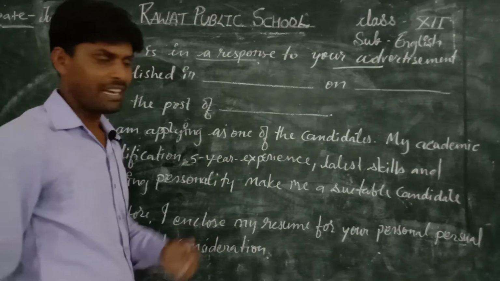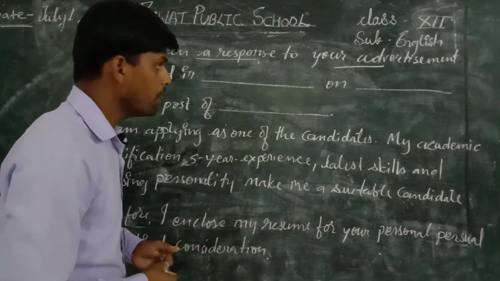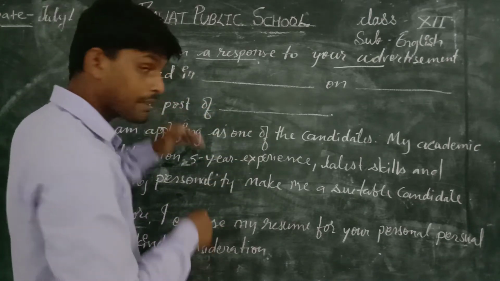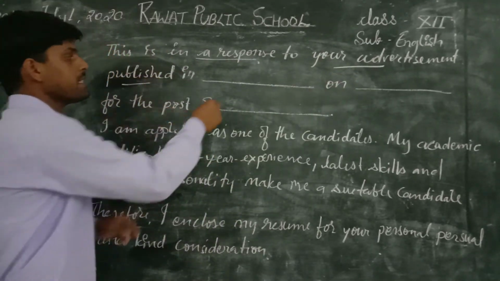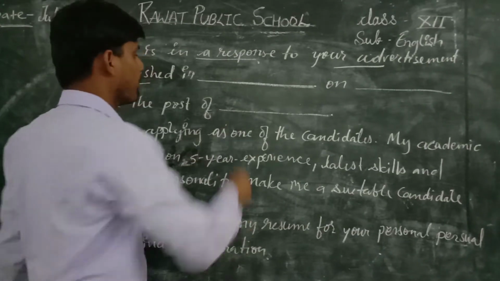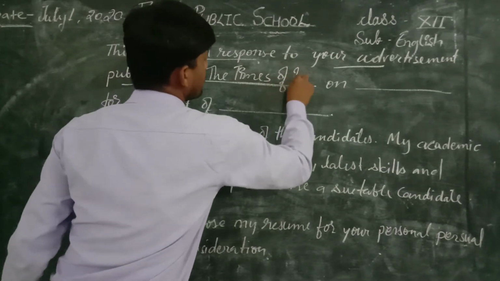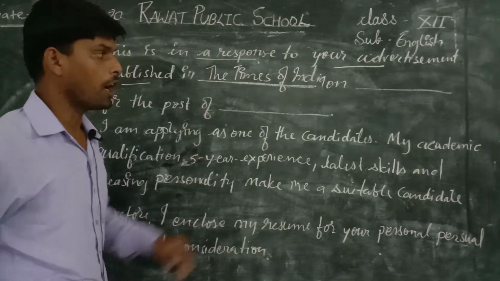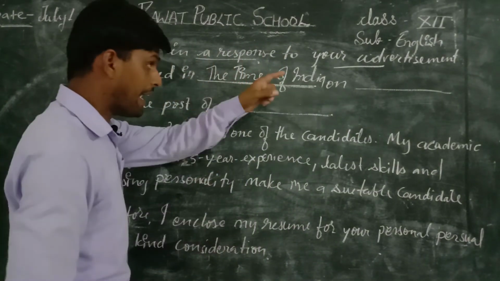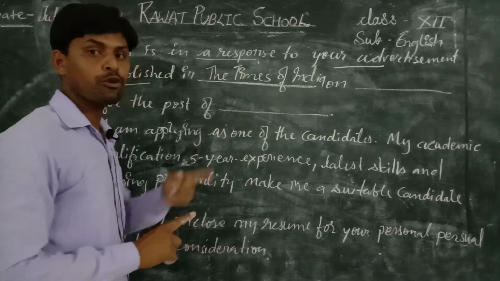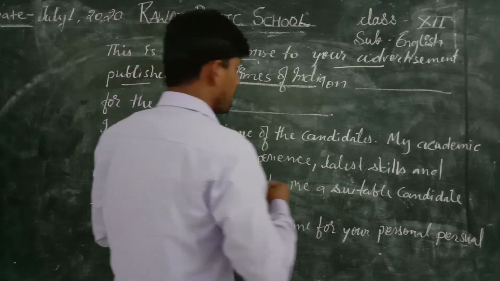Just suppose you have seen an advertisement in the newspaper, and you find a job, so you are writing a job application. Then you write: This is in response to your advertisement published in, and here you write the name of the newspaper, just suppose the Times of India. On, you write the date. Just suppose you are writing today and the advertisement was published yesterday, so we write the date of yesterday, not today, a day back.